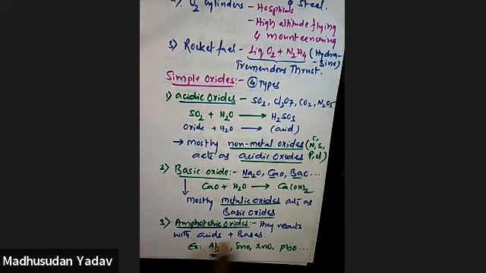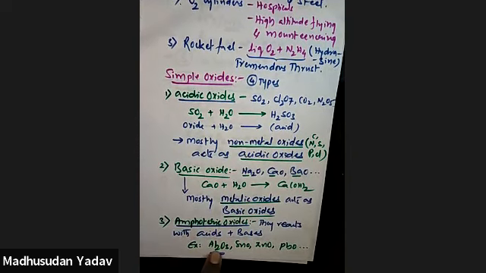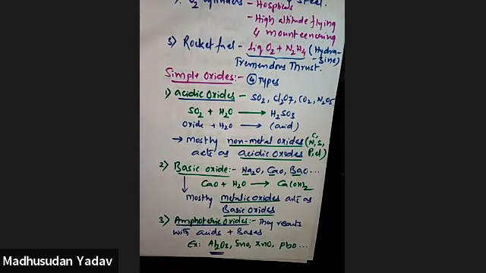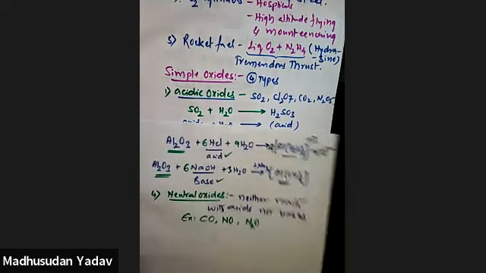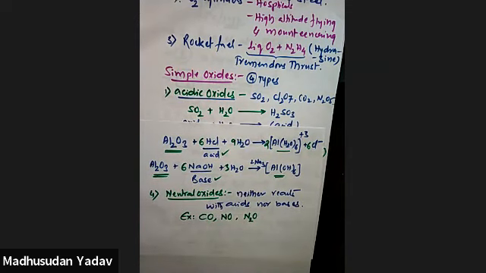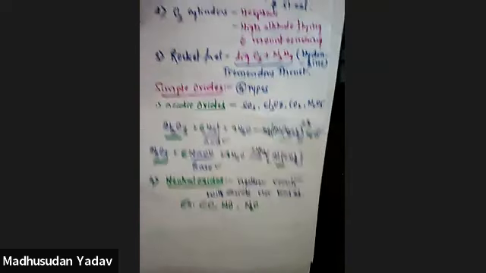Amphoteric, they react with both acids and bases, mostly third group, Al2O3, and fourth group below elements. So Al2O3, you just remember this one, Al2O3. Amphoteric means it reacts with both acids and bases. So one of such kind of reaction. In neutral oxides, it neither reacts with the acid nor with the bases. The best examples of this. So this is complete about the oxygen study.